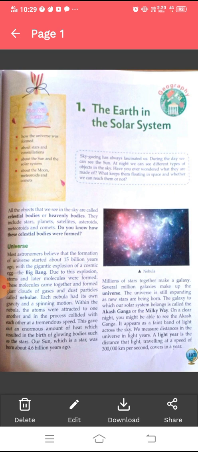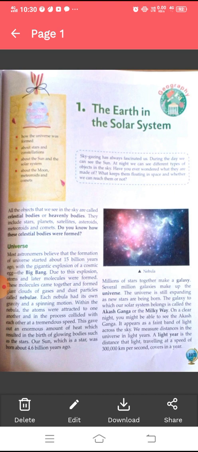Let's see. Universe. Most astronomers believe that the formation of the universe started about 15 billion years ago with the gigantic explosion of a cosmic egg, the Big Bang. Due to this explosion, atoms and later molecules were formed. These molecules came together and formed giant clouds of gases and dust particles called nebulae. Each nebula has its own gravity and a spinning motion.